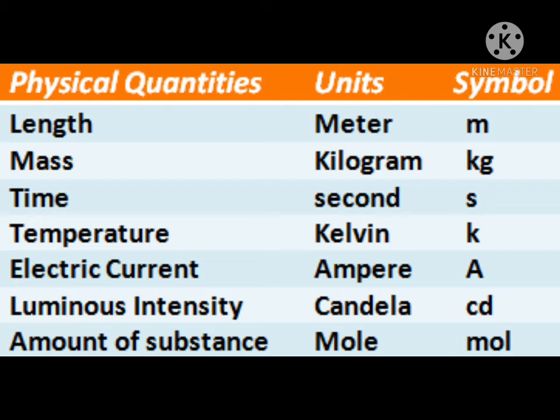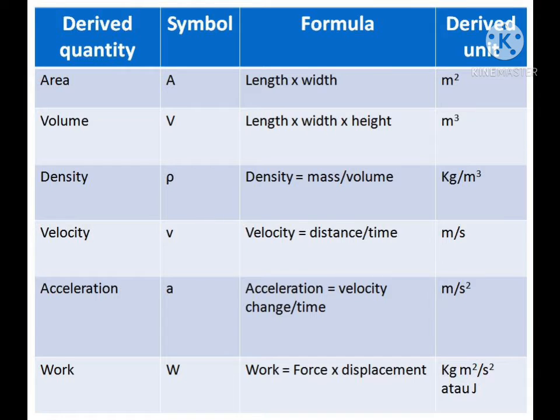Now move to the derived quantities. The physical quantities that are defined in terms of fundamental quantities are known as derived quantities. For example, as you can see in the table, derived quantities are area, volume, speed, acceleration, and density.